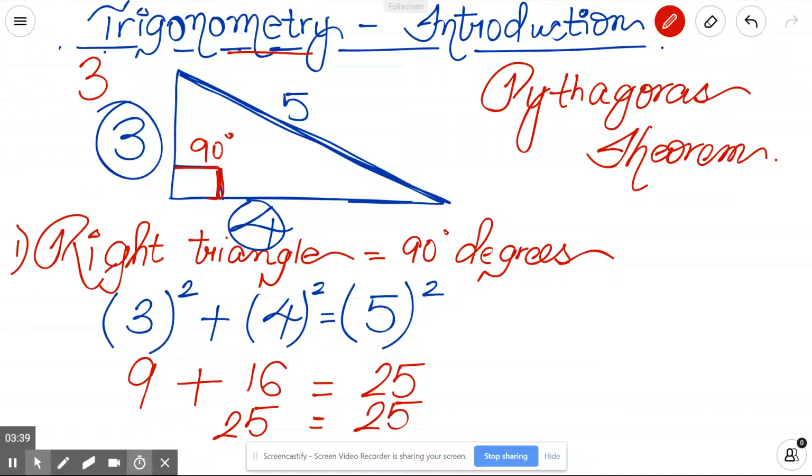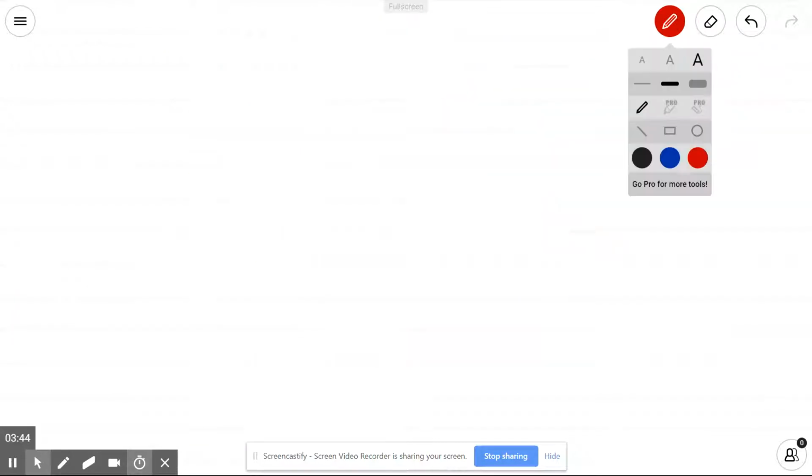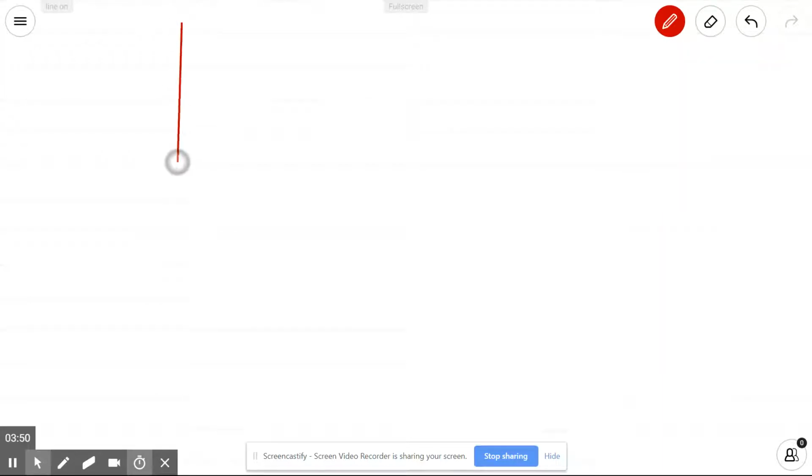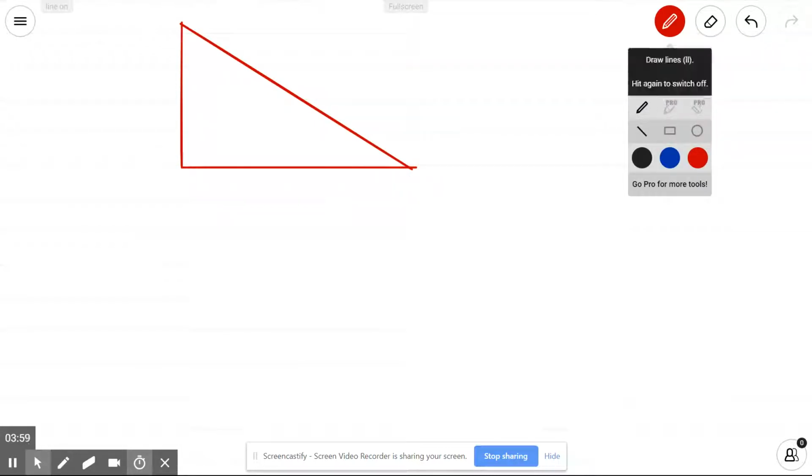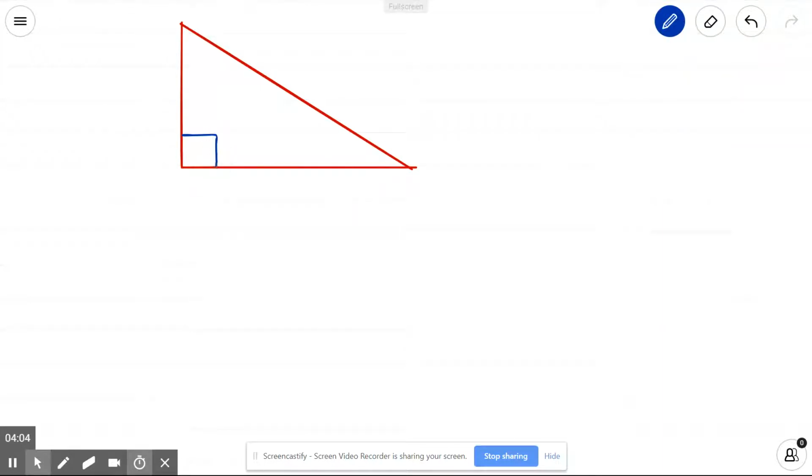Now let us try the same thing on another right angle triangle. So we will clear this off, and we will have another right angle triangle going. So drawing is not to scale, because I'm not sure if I have really drawn it as a right angle, but you know what I mean. All right, so this is a right angle. This, usually the angle at the base, is also called theta. That's just a Greek name for an angle. And we will take the two sides as 6 and 8, and this side is 10.